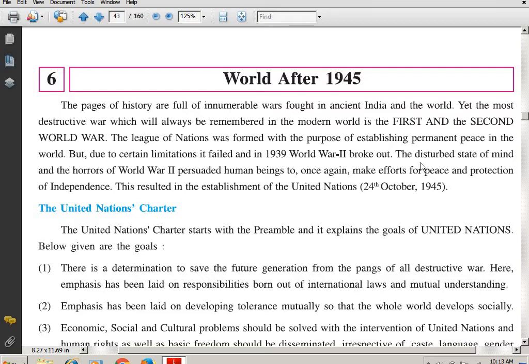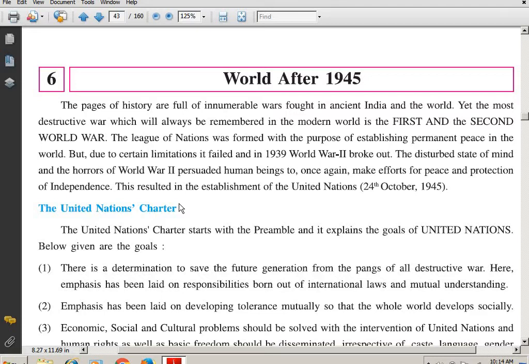The disturbed state of mind and the horror of World War II persuaded human beings to once again make efforts for peace and protection of independence. This resulted in the establishment of the United Nations. And when was the United Nations formed? On 24th October 1945. We have already studied that also.